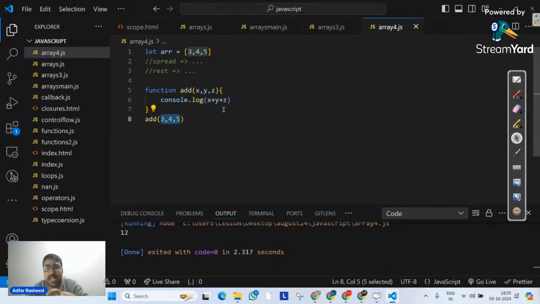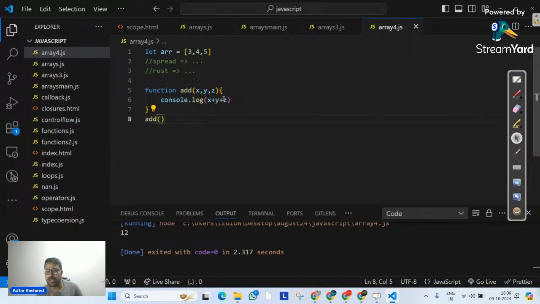The values that I have passed in this case, 3, 4, 5, are already defined in an array. Let's suppose the arguments that you are trying to pass are actually part of an array which you have, because that is how your program is created. Let's take an example like that. Always talk to yourself. Okay, so I have an add function where I want to pass three arguments, and I already have them inside an array called ARR.